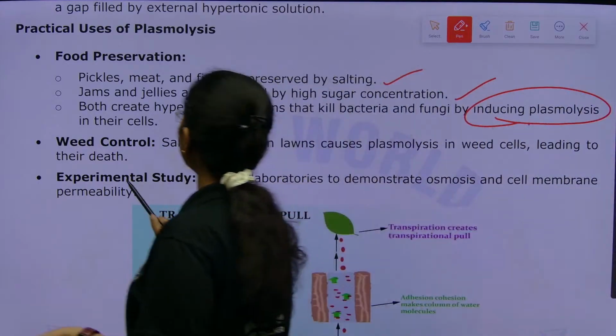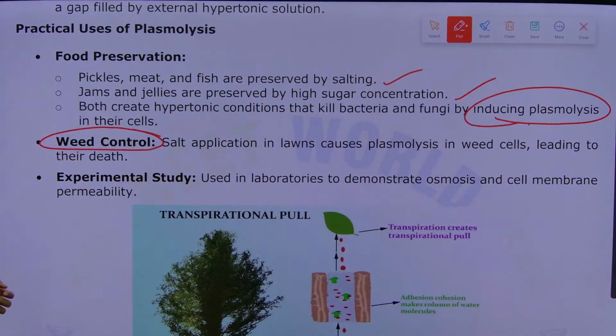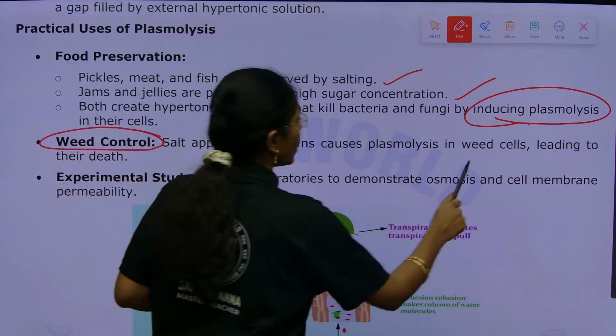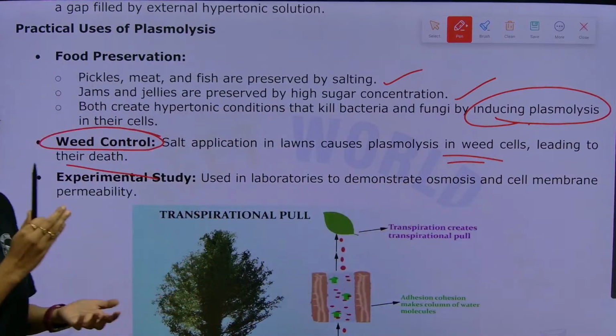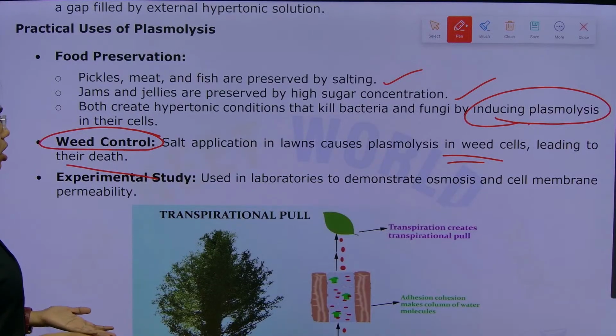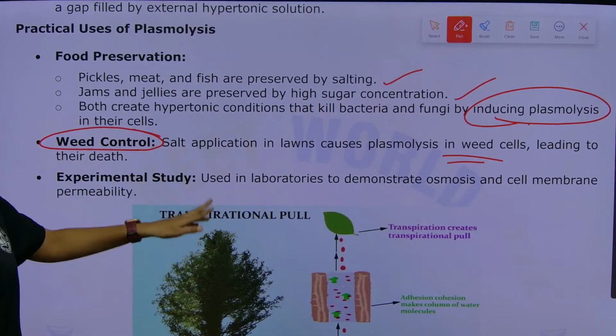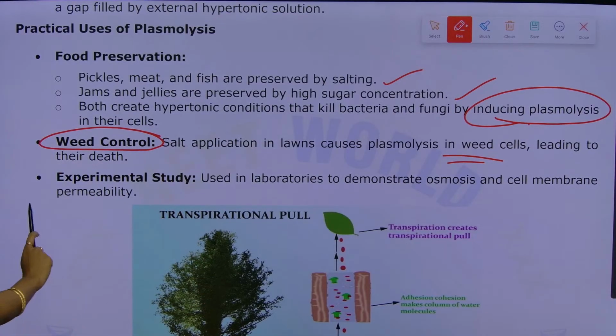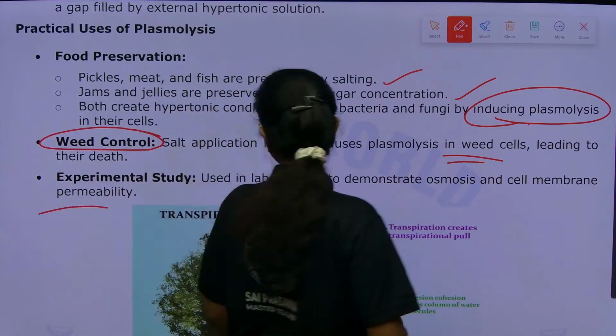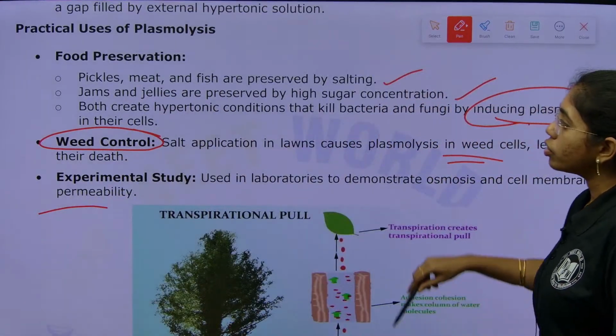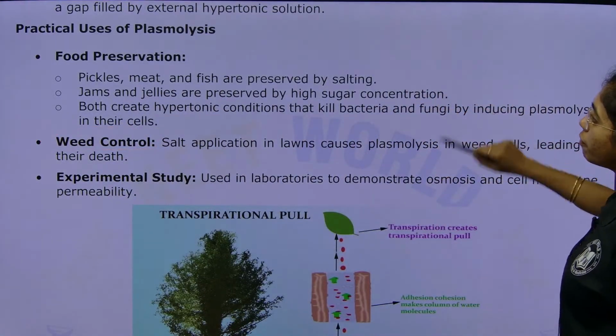Next is weed control. Salt application on lawns causes plasmolysis in weed cells, and this will lead to their death. So in weed control also, the plasmolysis concept is used. Next, for experimental study, this is used in the laboratory to demonstrate both osmosis and cell membrane permeability. So these are the uses of plasmolysis.